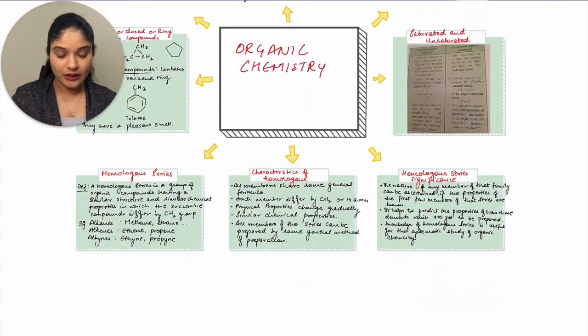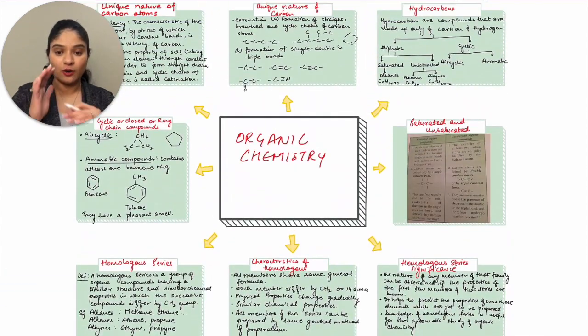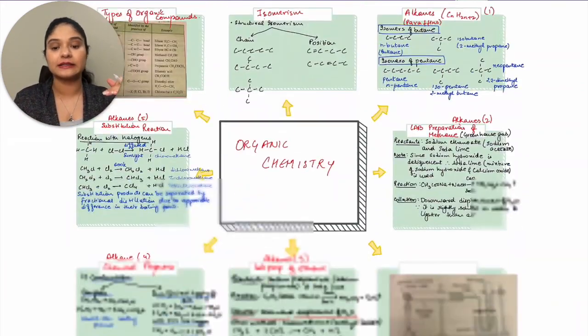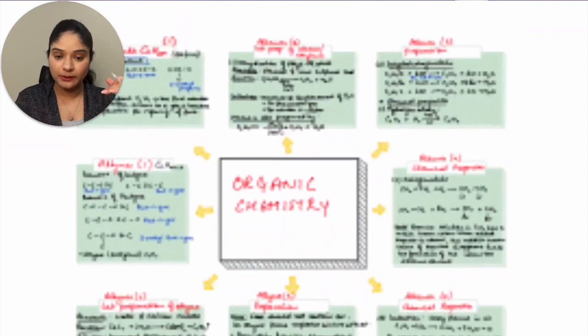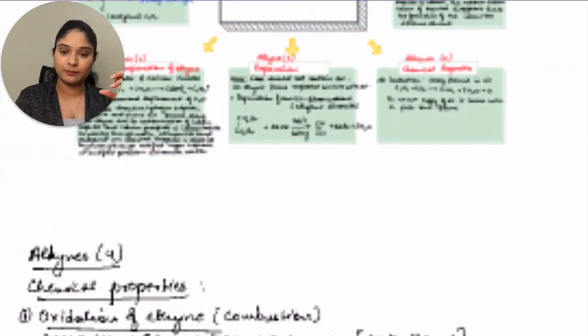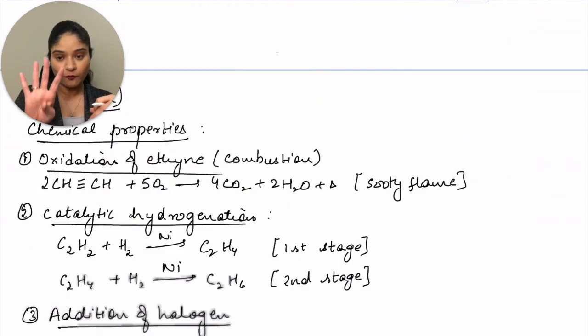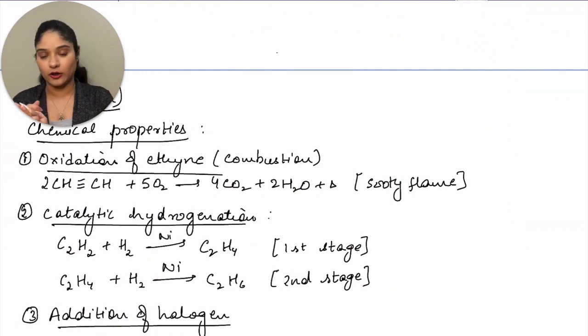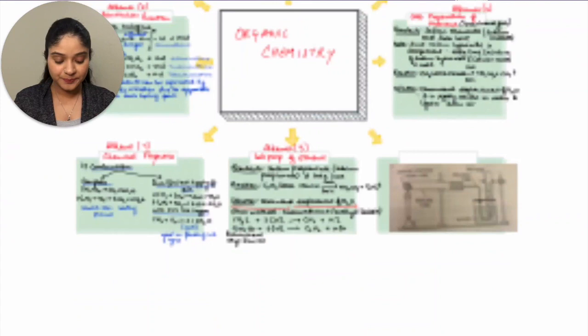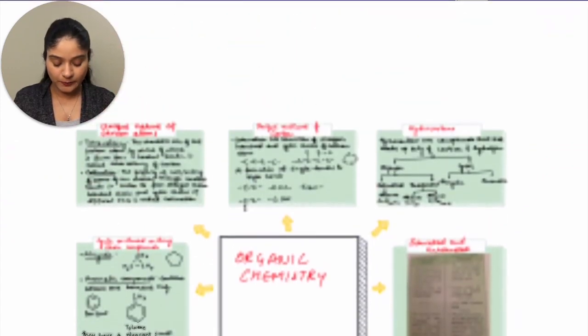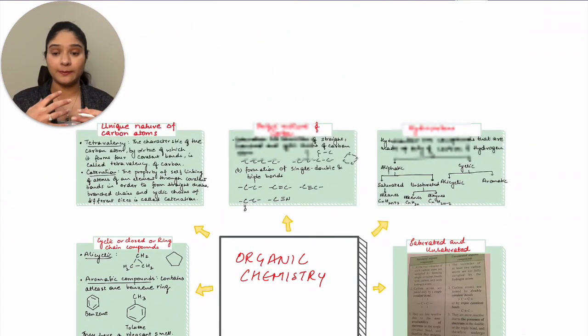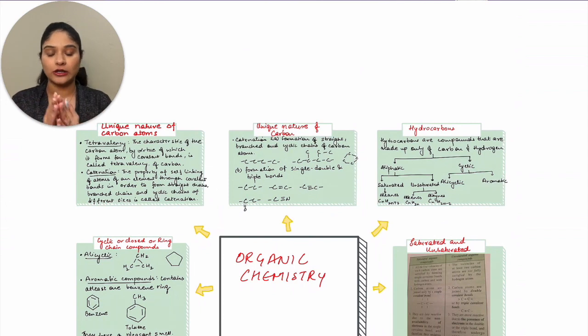If you see, I have the first page. Now organic chemistry, we have a lot of portion on that. So I was not able to put it in 2 pages, but instead I have the map on 3 pages and a little bit portion after that. So technically 4 pages, and your entire organic chemistry is revised in that much time. So let's get started with the first page. I'll try to keep the video as short as possible.